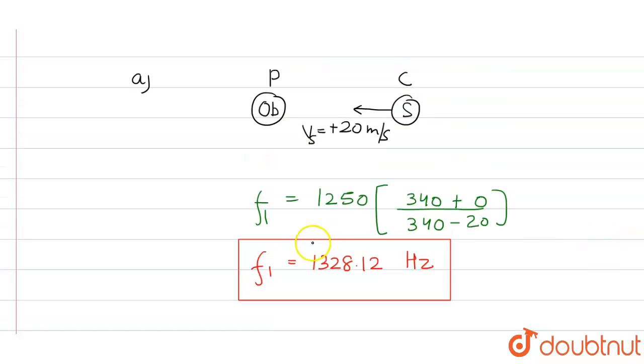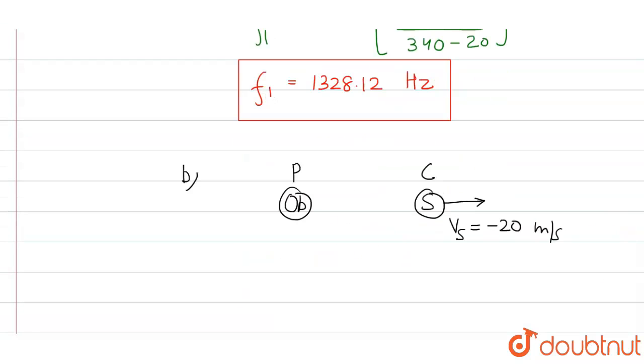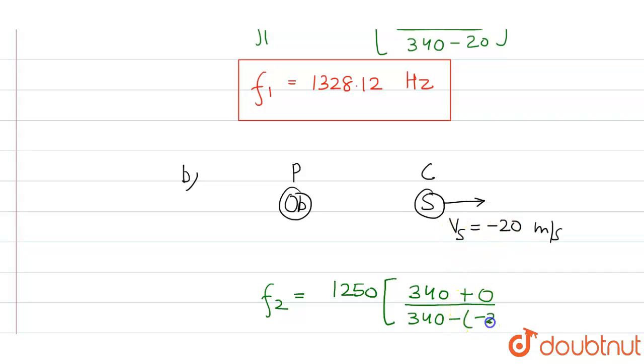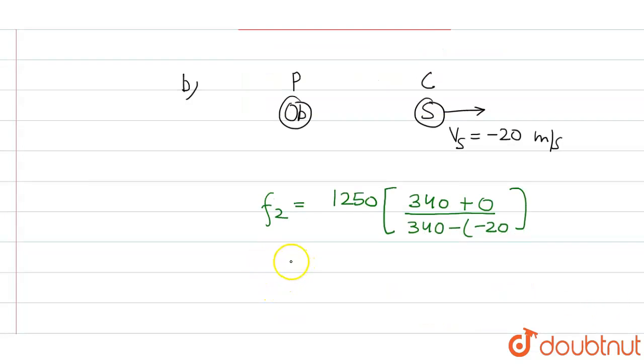Again, we will use the Doppler's equation to find apparent frequency, which is given by F2 equals, we have 1250, the frequency, bracket, the velocity of sound, which is 340, velocity of observer is 0, divided by 340 minus, now at the place of velocity of source, we will write minus 20. So here minus of minus will become plus.